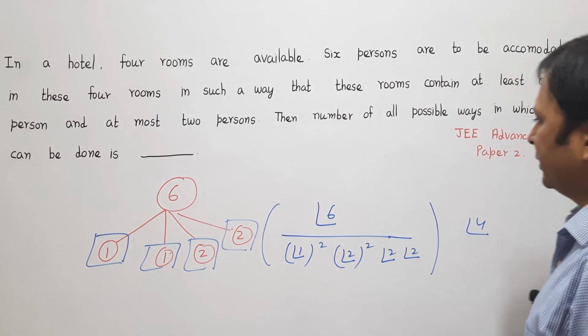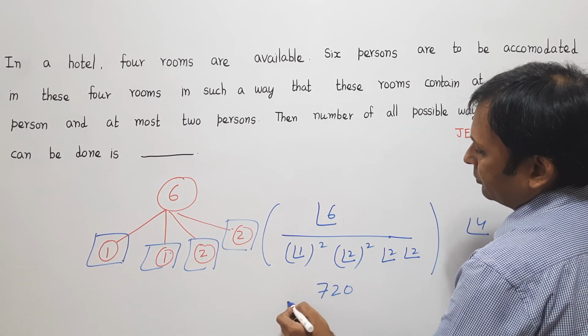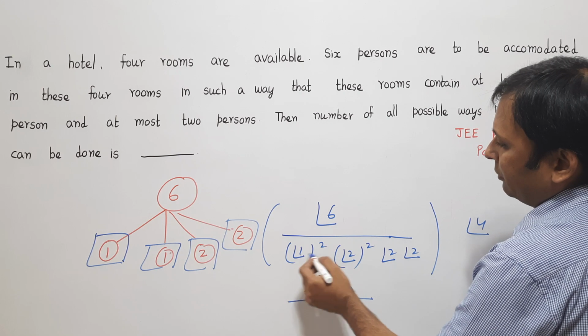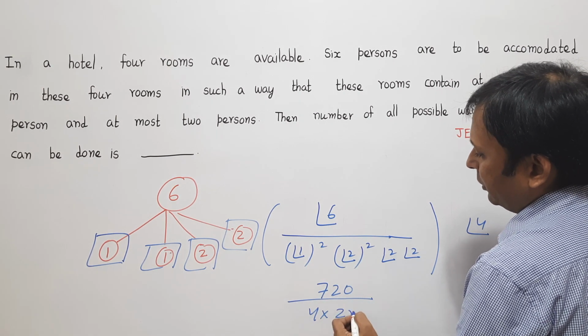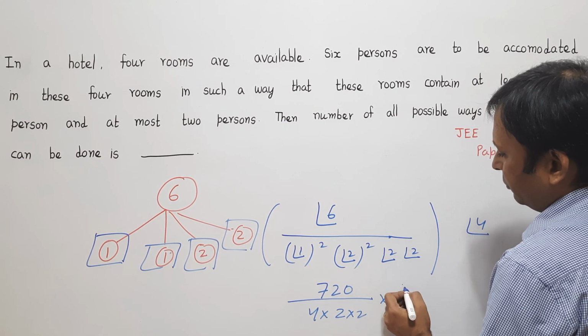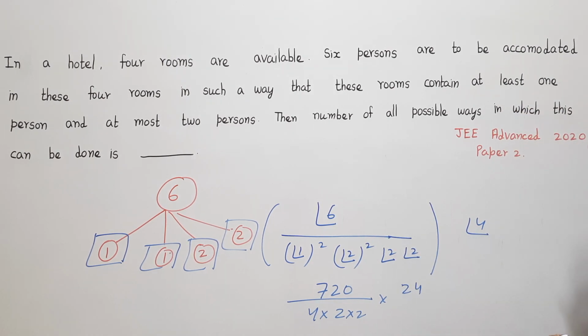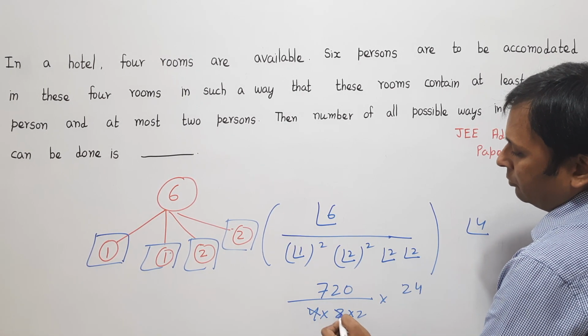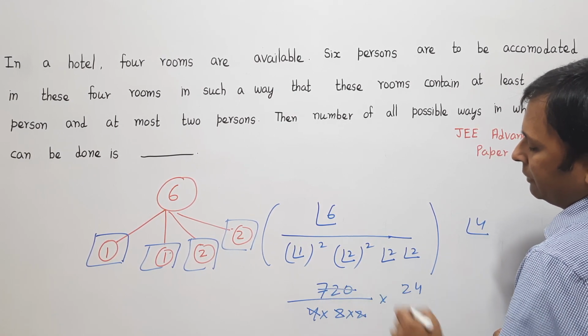We will just simplify this. Now factorial 6 is equal to 720, divided by factorial 1 square, which is 1, and factorial 2 square, which is 4, multiplied by 2 into 2, and this is factorial 4, which is equal to 4 into 3 into 2 into 1, which is 24. Now 4 into 2 is 8, 8 into 2 is 16. This 16 is cancelled with this 720.